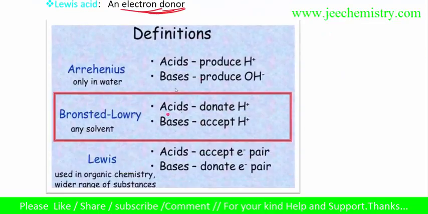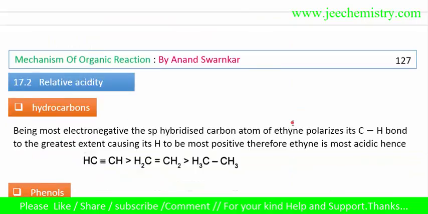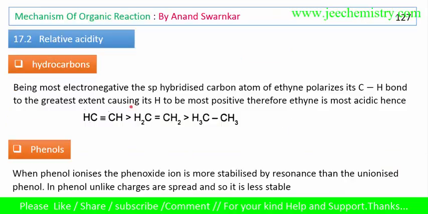In Bronsted, acid donates H plus and base accepts H plus. In the Arrhenius concept, acid produces H plus and base produces OH minus. In Lewis, acid accepts a lone pair and base donates an electron lone pair. I have already explained this. Now we will learn relative acidity, hydrocarbons, phenol, all these things.